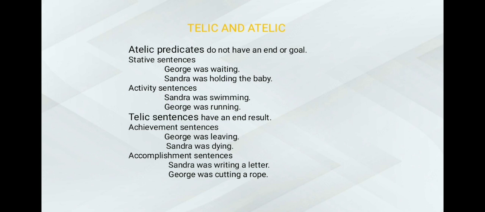So we have two classifications of predicates here again: the achievement sentences and accomplishment sentences. Examples of achievement sentences are: George was living, Sandra was dying. Examples of accomplishment sentences are: Sandra was writing a letter, George was cutting a rope.